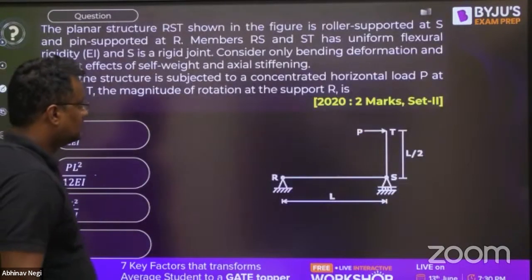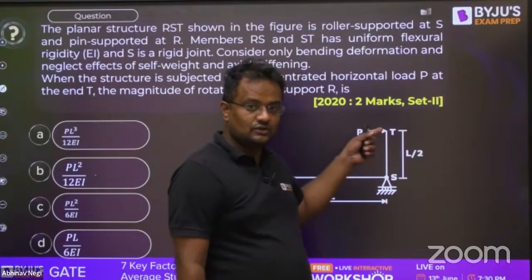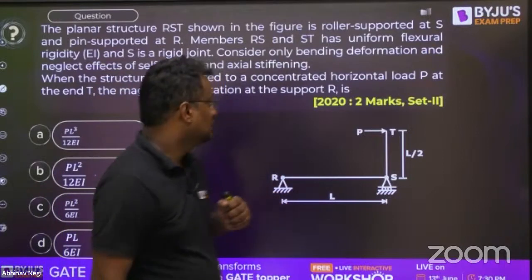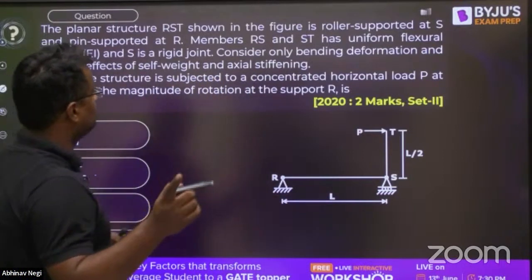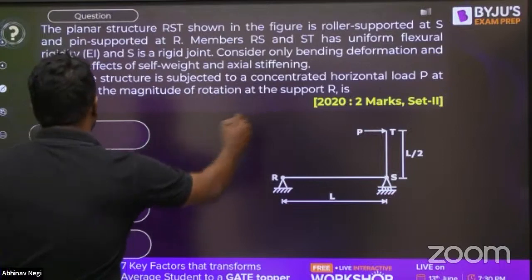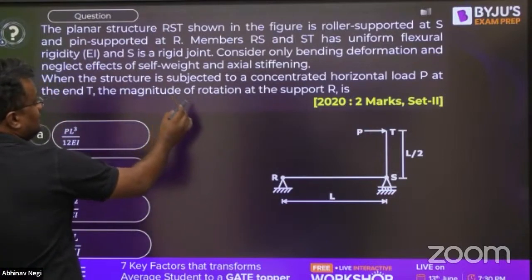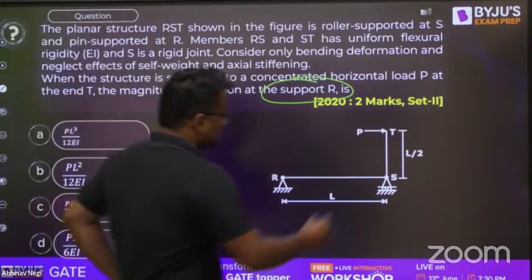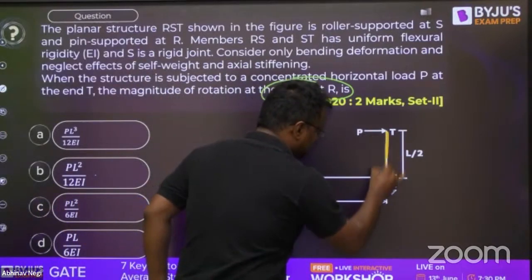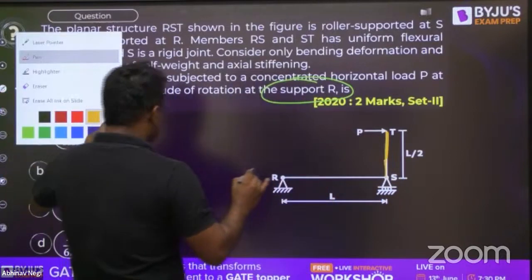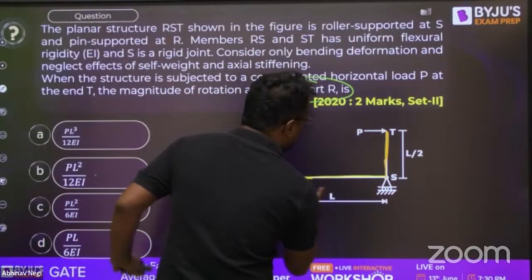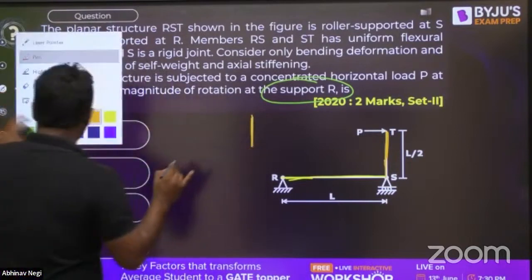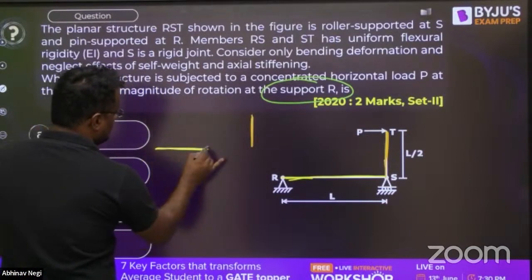Yeah, this one. Now guys, there is a load coming here at P. S is a roller support and R is a hinge support. What they are asking, when the structure is subjected to a concentrated horizontal load P at the end T, then the magnitude of support theta R, what is the slope at R? Suppose let me take this as the orange part, and let me take this as yellow part. Now I am drawing the free body diagram of this orange part, and I'll be then drawing the free body diagram of this yellow part.